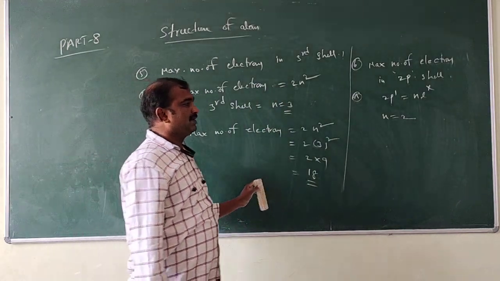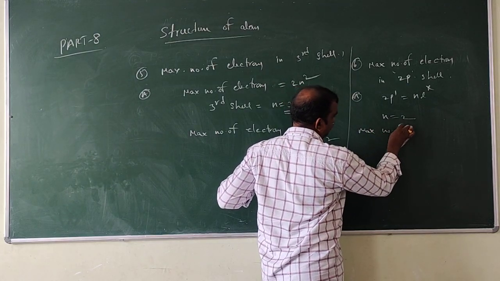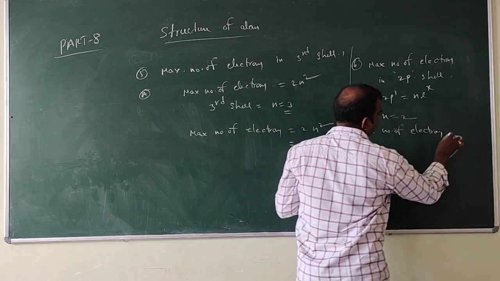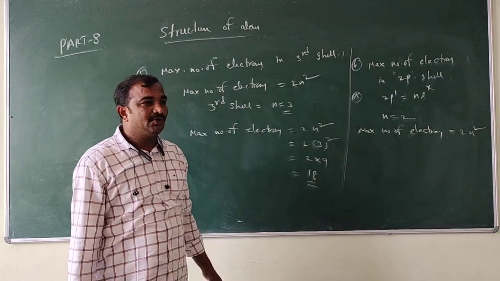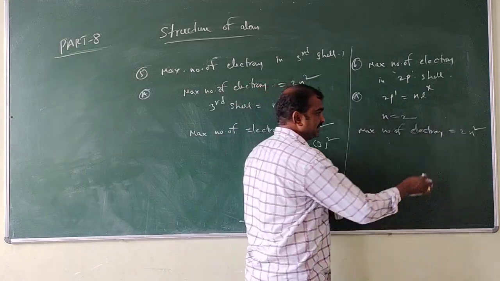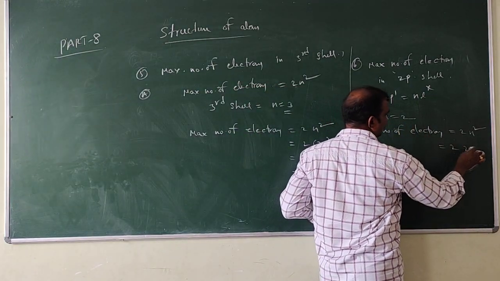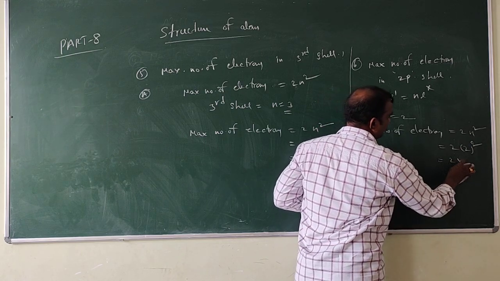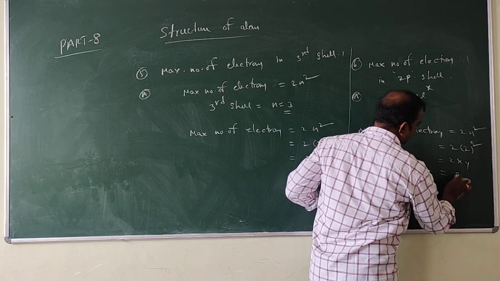We know the formula: maximum number of electrons is equal to 2n square. Substitute here: 2 into 2 square, that is 2 into 4, which is equal to 8.